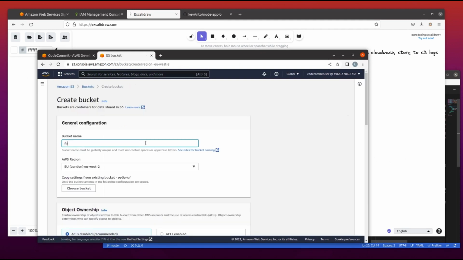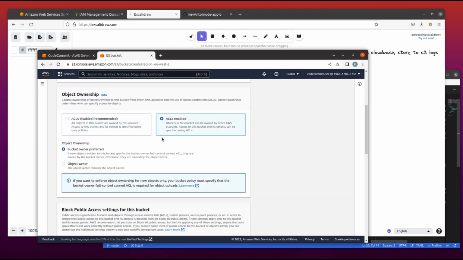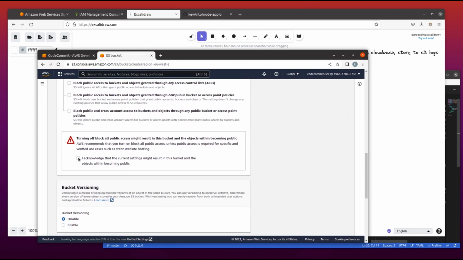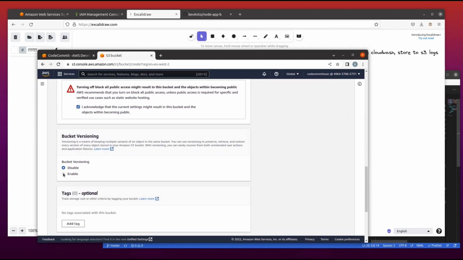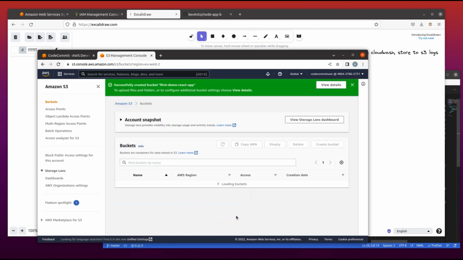Go through the console and search for S3, and create your bucket. Give it a unique name, because if you use the same name that I am giving, it won't be accepted, since it's unique. You go down and go to ACL enabled. Let's enable that. We unblock the public access and acknowledge that, and as I said previously, we enable versioning and create the bucket.